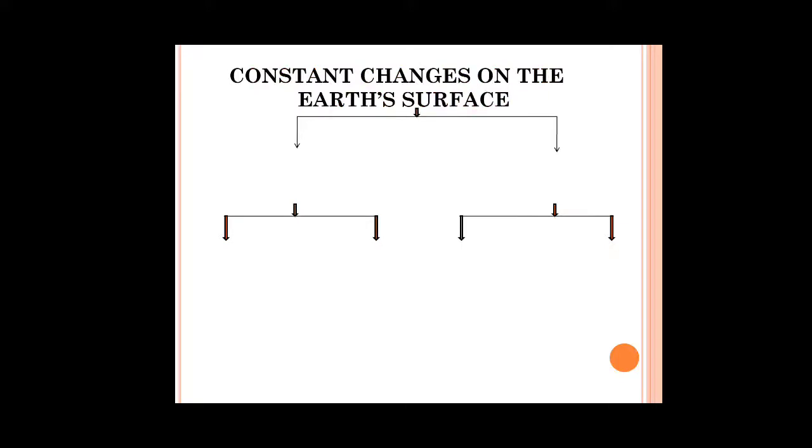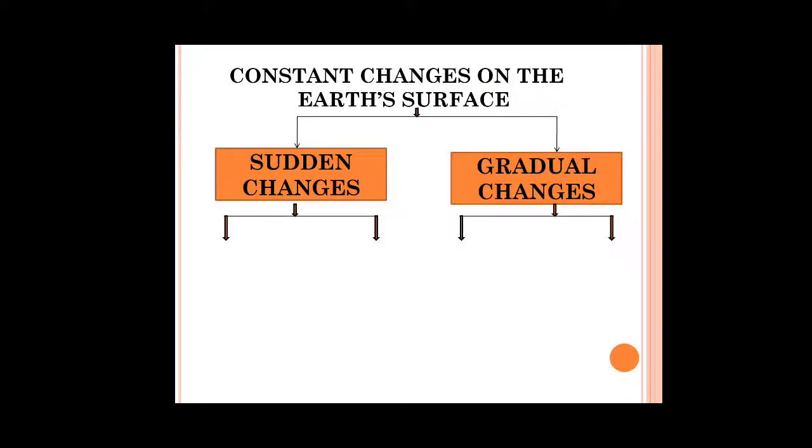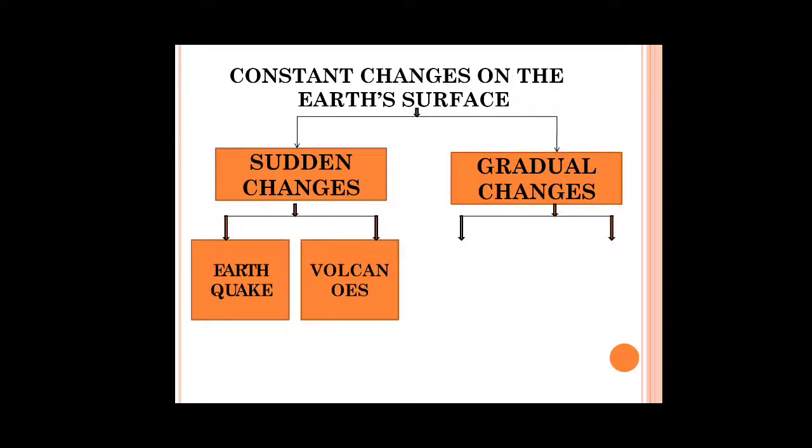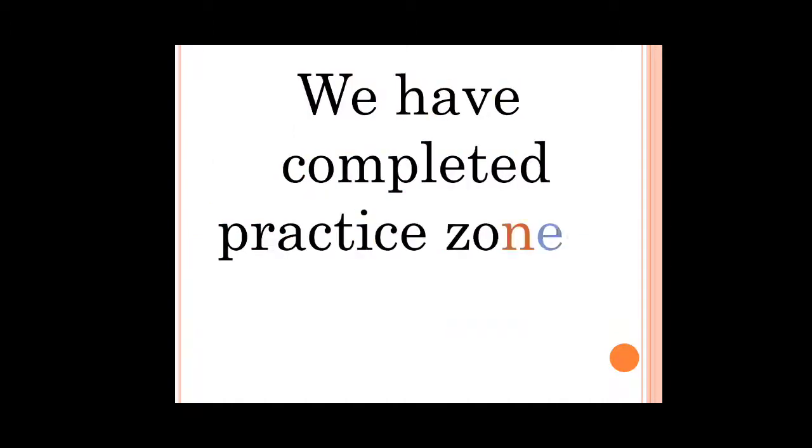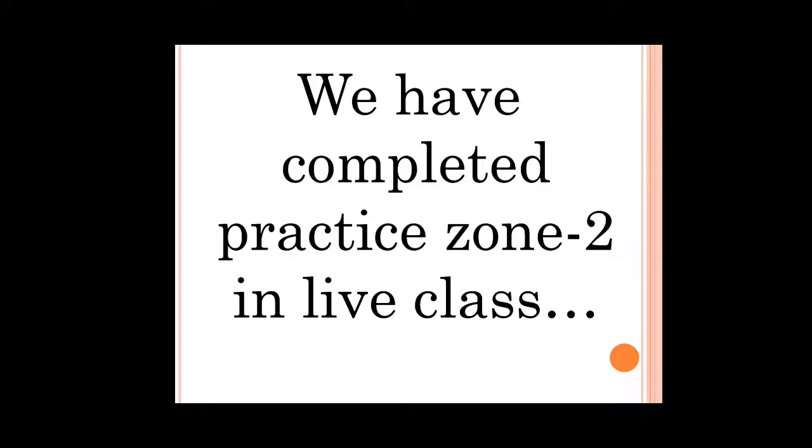The next one is summarization. We can summarize the constant changes on the Earth's surface. Changes on the Earth's surface are divided into two. One is sudden changes and another one is gradual changes. Under sudden changes, you have earthquake and volcanic eruption. Under gradual changes, weathering and erosion. So children, we have completed the practice zone 2 in live class.